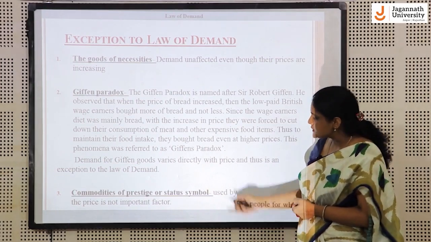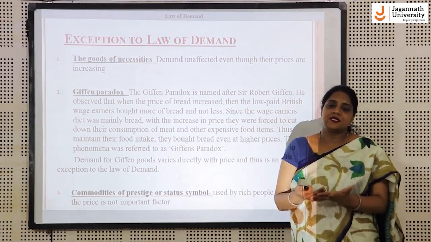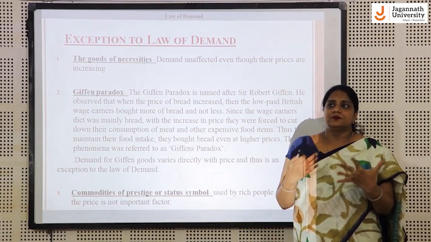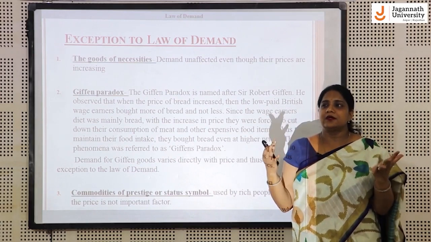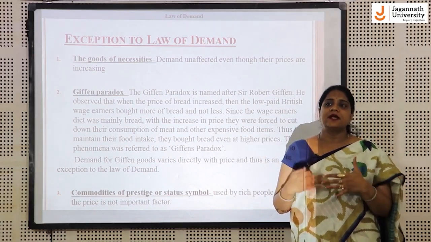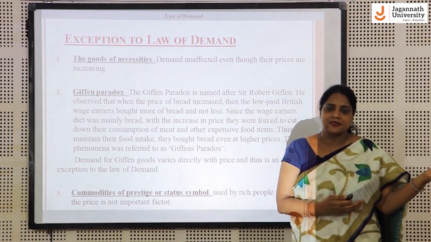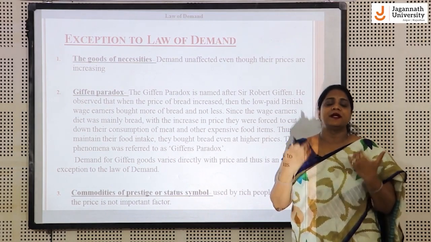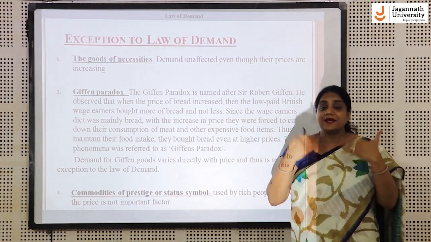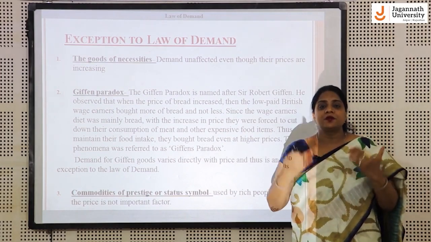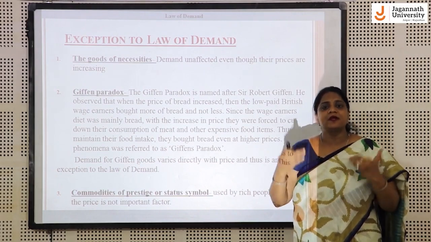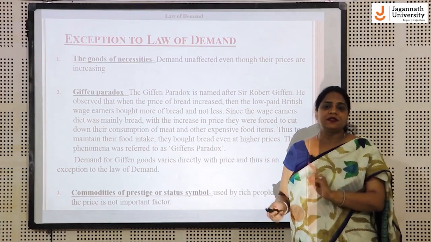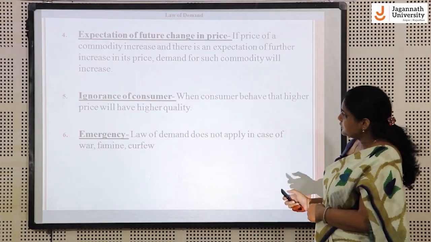Third is goods which are of prestige or status symbol. For example, a very expensive jewelry item. If the price of that jewelry item rises, I was purchasing that item because it shows my status and my prestige in society. So if the price rises, I will still purchase it because now it depicts my status and prestige even more. So in those goods, the law of demand will not operate.